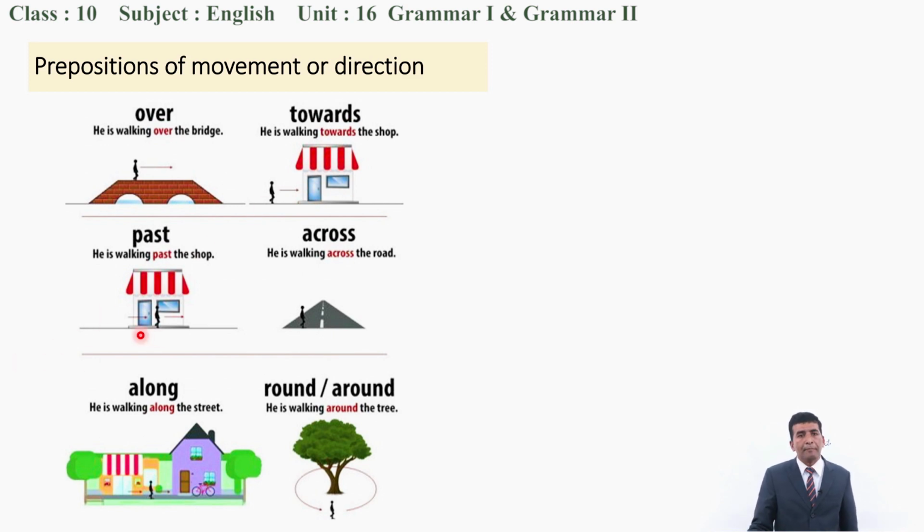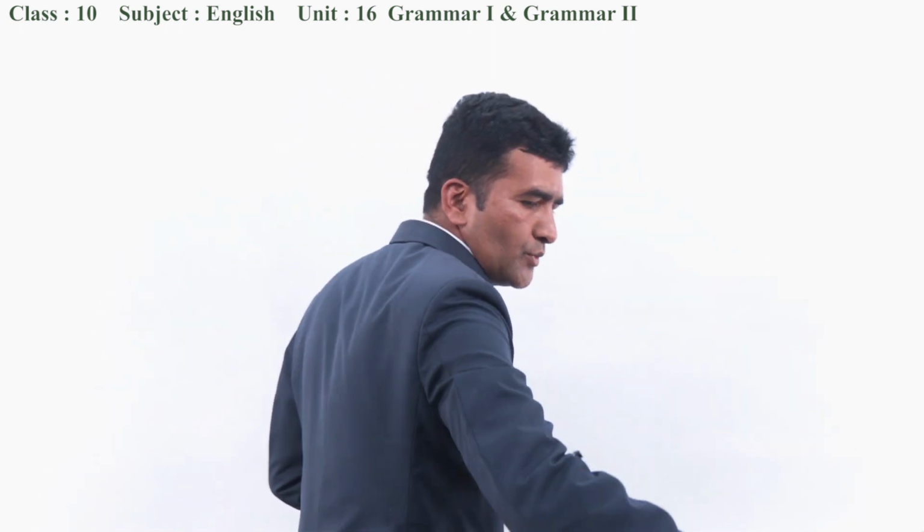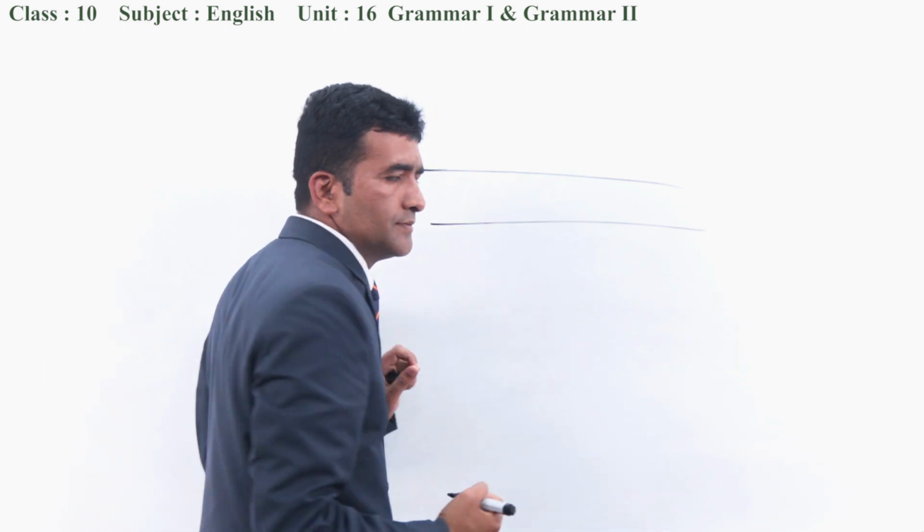Similarly, past means walking past. By walking, he is passing the house, walking past. He is walking past the shop. Next is across. He is walking across the road. In the next, he is walking along the road. Remember, better see here. See on the board, please. Suppose here is a road.